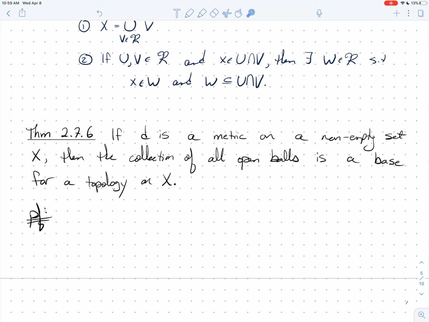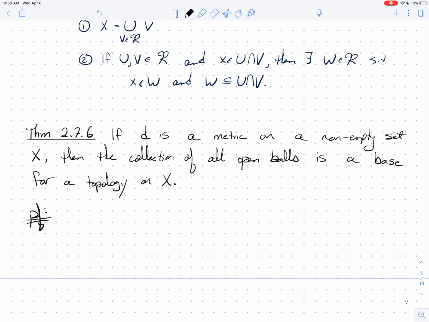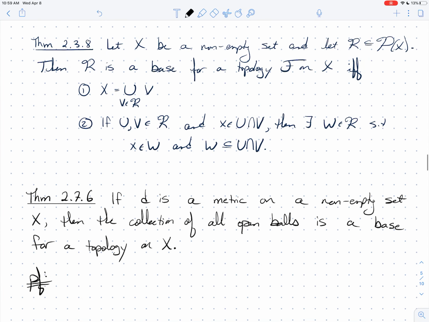Okay, so the big takeaway, even if you don't follow the proof, is that when you have a metric, there is an inherent associated topology. And so I'm going to go ahead and work through this proof with you as best I can. I want to try to be timely, but I also would like you to see how this goes. So please realize, to prove this, we need to use theorem 2.3.8.